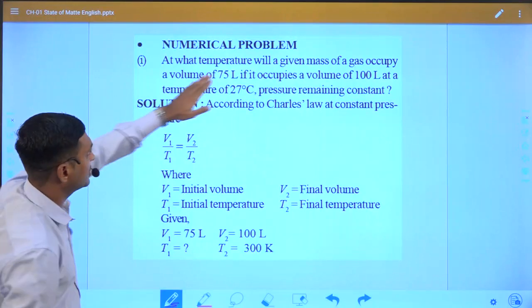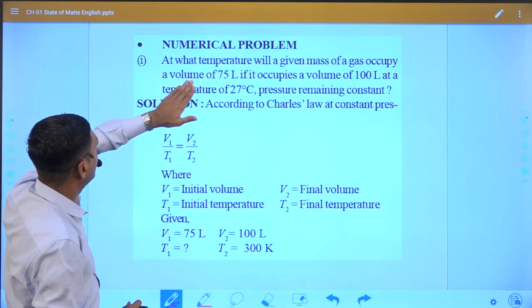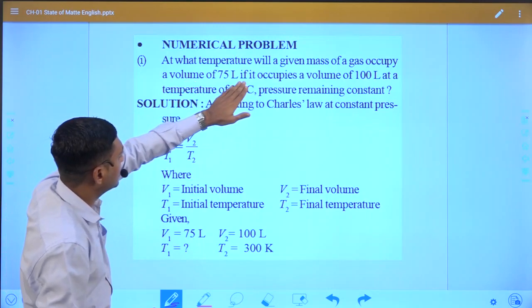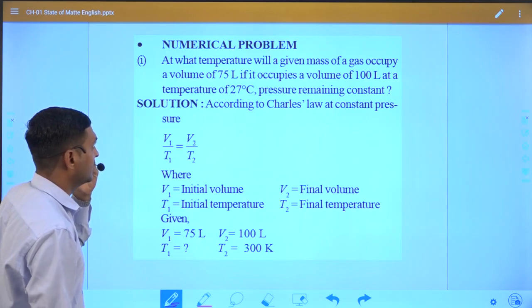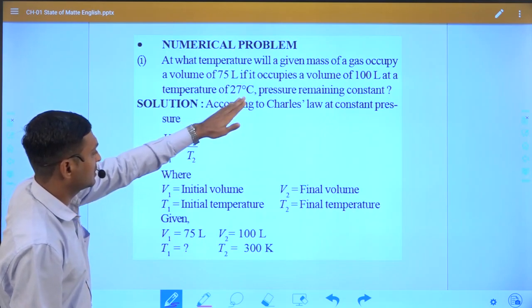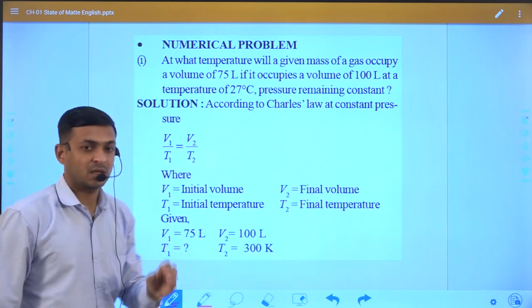At what temperature will a given mass of gas occupy a volume of 75 liter if it occupies a volume of 100 liter at a temperature of 27 degree, pressure remaining constant.